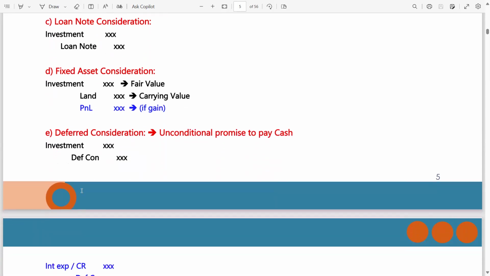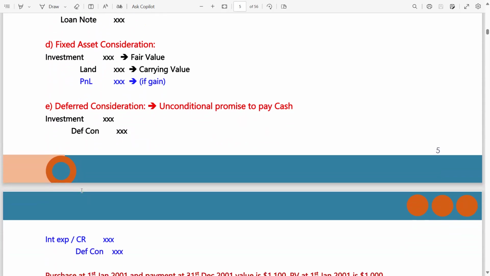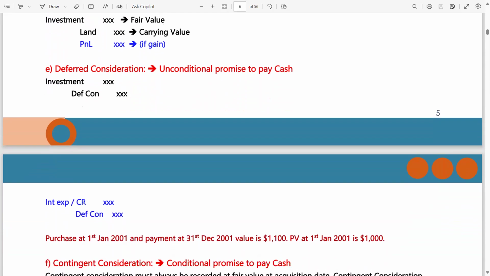If the investor or parent company gives deferred consideration, meaning an unconditional promise to pay, what will be the entry? Investment debit, deferred consideration credit. Deferred means in the future, of course there will be an interest. The interest expense, or consolidated retained earnings or reserve, is debit, deferred consideration credit. Make sure you are getting the things.